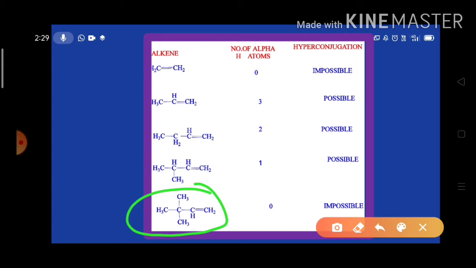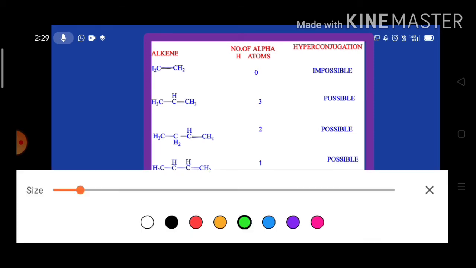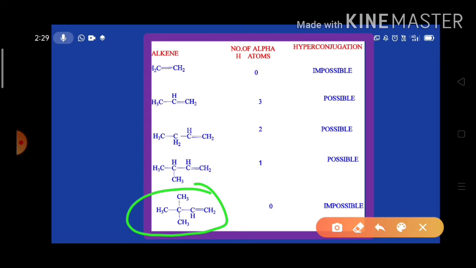Look here, this is the alpha carbon, and this is a beta carbon. This is another beta carbon. This is the alpha carbon, and these are beta carbons. So to the alpha carbon, no hydrogen is attached, only methyl groups are attached. That means it has no alpha hydrogen. So that's why in this compound there is no possibility to show hyperconjugation.